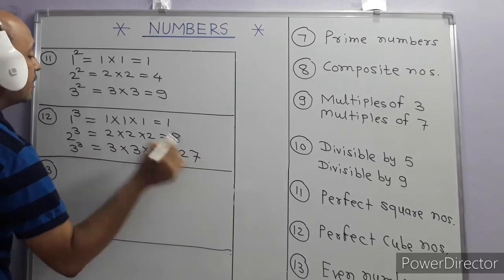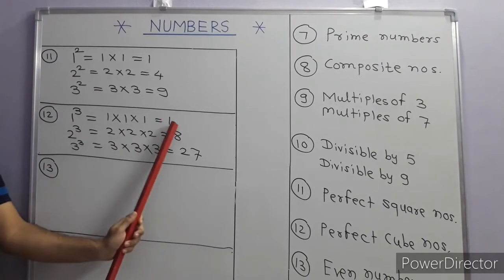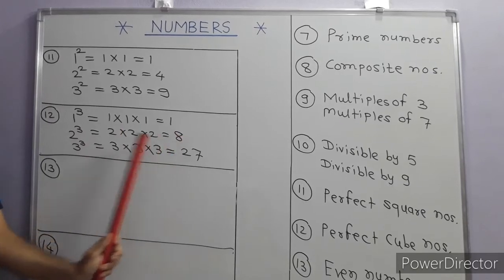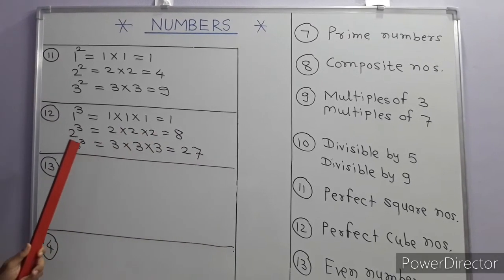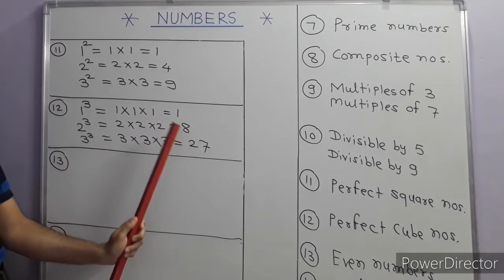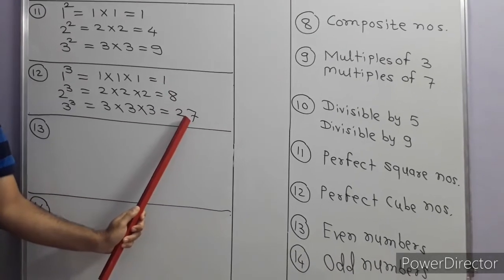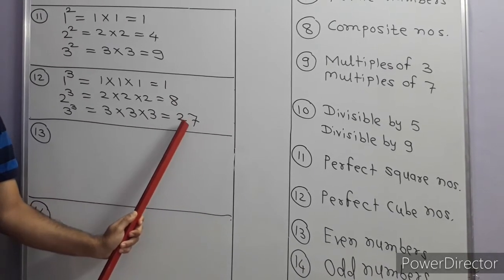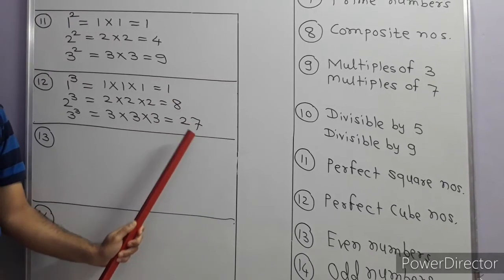It is not 9. So these are called cubes. 1 cube is 1, 2 cube is 8, 3 cube is 27. Similarly, 4 cube is 64, 5 cube is 125. So these numbers are called perfect cube numbers: 1, 8, 27, 64, 125, and so on.